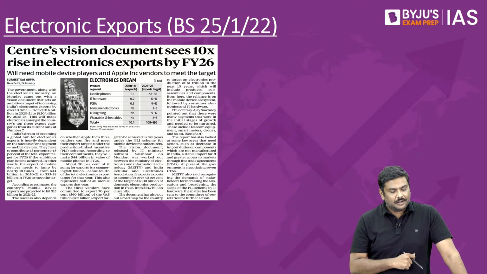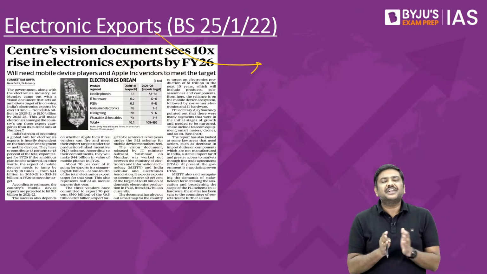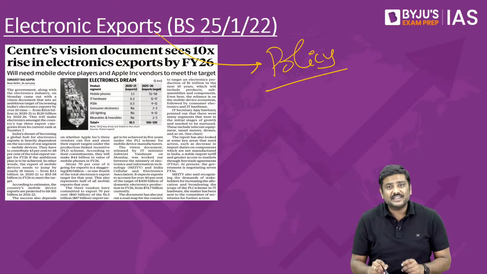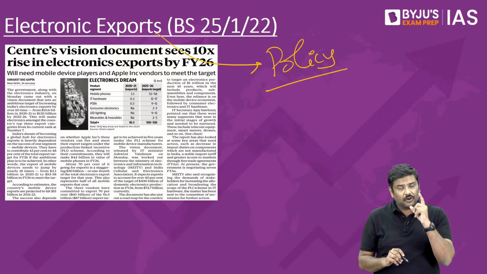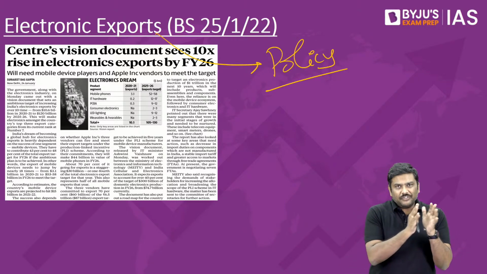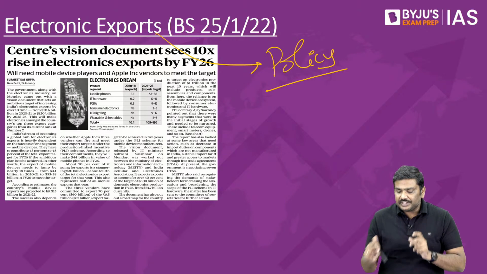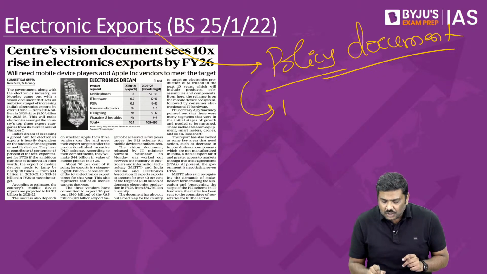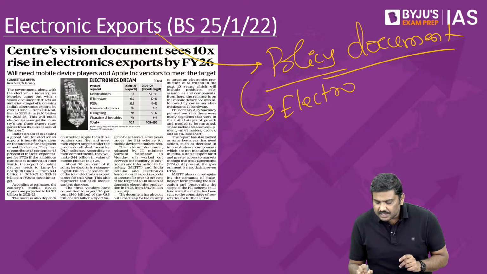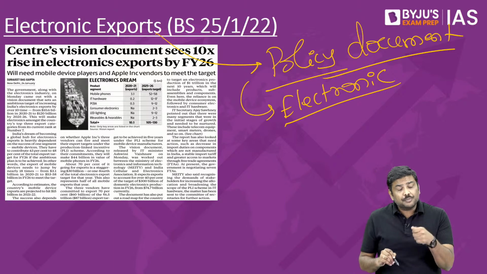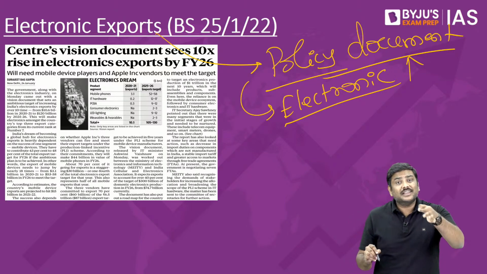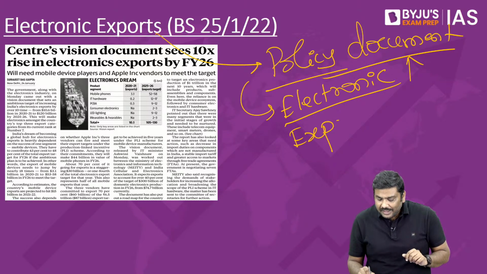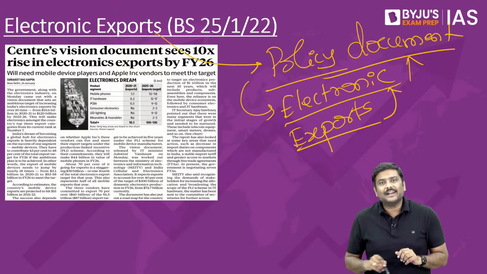Let me go to the next article. Government of India very recently has come out with a policy document, very, very important for UPSC, especially prelims as well as mains. Follow the discussion very carefully. Government very recently has come out with a policy document to promote the production of electronics in India. Remember this, the policy document wants to promote more and more production of electronics in India, first point. And second point, it also wants to promote exports of these particular electronic products.